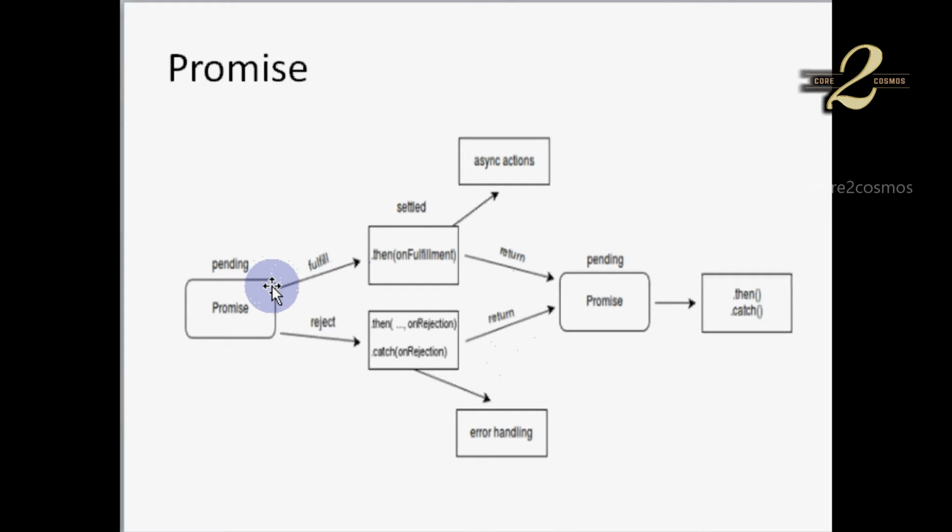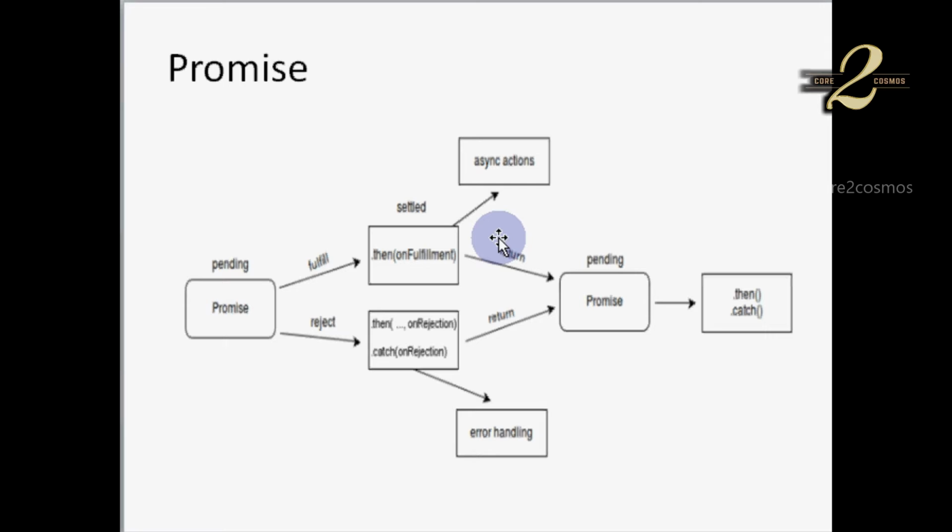If a promise gets resolved successfully, we can handle the corresponding functionalities in the dot then function. If the promise gets rejected for some reason, then we can use the dot catch function, and these dot then and dot catch can be handled continuously, and that process is called a chain of promises.